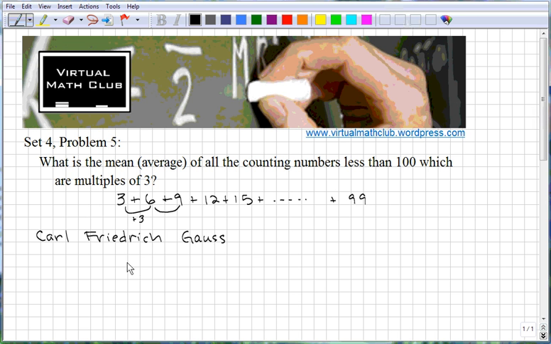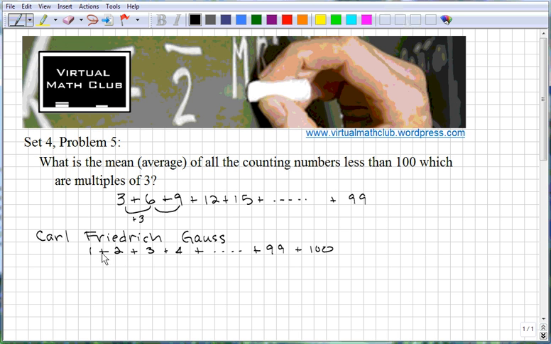He was a mathematician who lived back in the 1800s, and there's a story about him that when he was a young boy in school, his teacher was tired one day and wanted to keep the kids busy so he could rest. So he told the kids to add up all the numbers from 1 to 100, dot, dot, dot, and we'll say 99 and 100. So he told them to add all those numbers up.